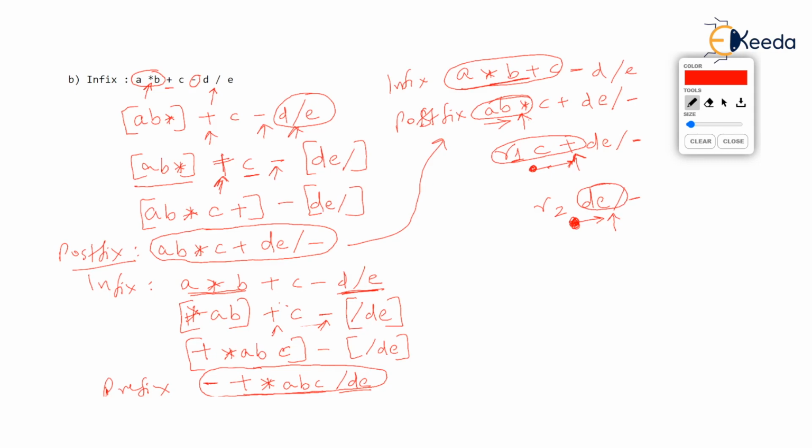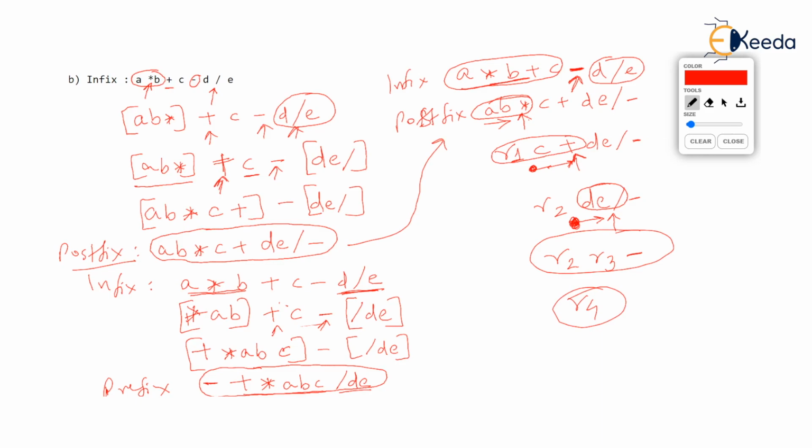Thank God, you see that there was minus. You check that there was minus in the infix, but you won't do minus. You will do D upon E first, and that's exactly what is happening in the postfix. So you will get R2 followed by R3, which is D upon E, and minus remains. Now R2 will be subtracted from R3 and we'll get R4, the result. This is what we would have done while solving infix.